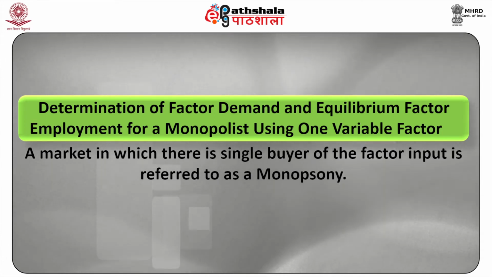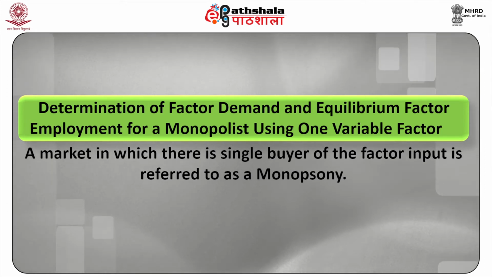The upward sloping supply curve implies that the monopsonist would have to increase the factor price to hire more units of the given factor. Clearly, in this case, the marginal cost of hiring another unit of the factor would not be equal to the factor price, but the addition to the total cost of hiring all units of the factor at the new price.